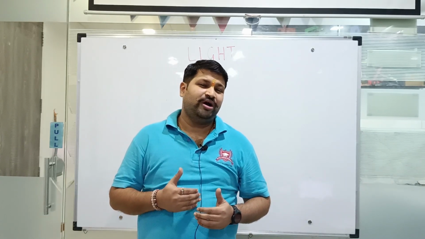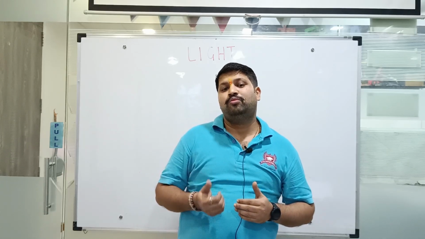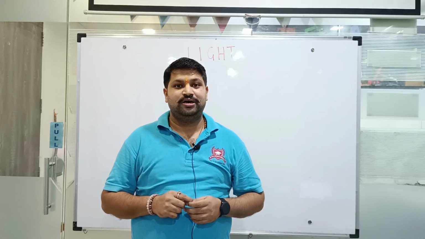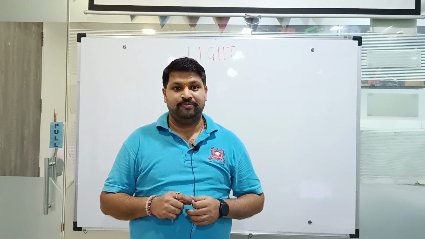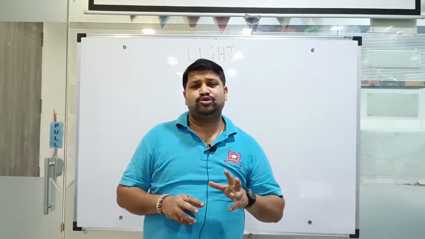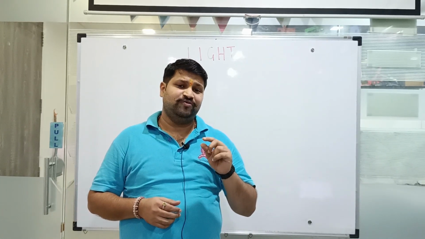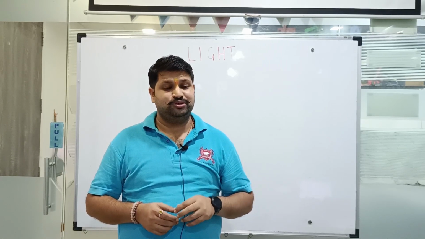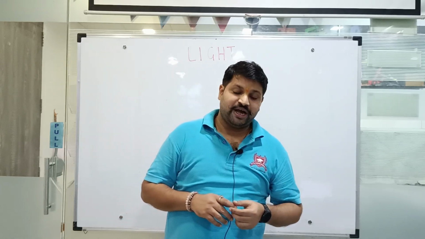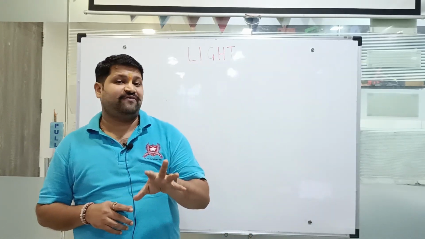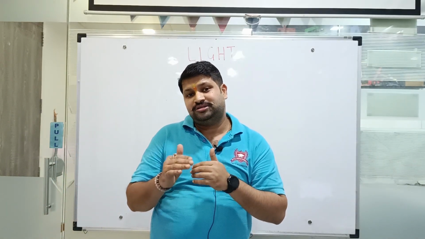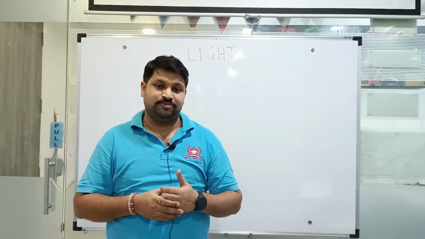Now let's go ahead and see what happens if we have more than one mirror and what they would be doing. So now this is also a very interesting topic. If we have multiple mirrors, they would be producing multiple images in a very specific manner. So let us discuss how, if we have two mirrors and we are putting them at an angle with each other, how many images they would be producing.